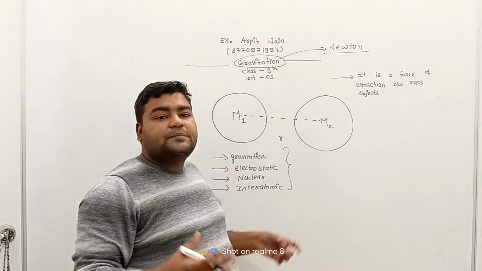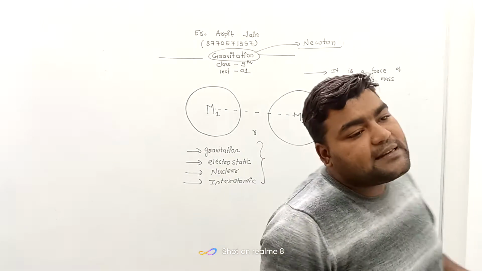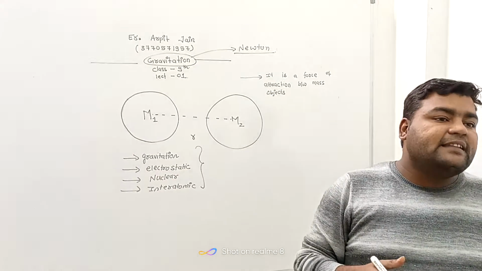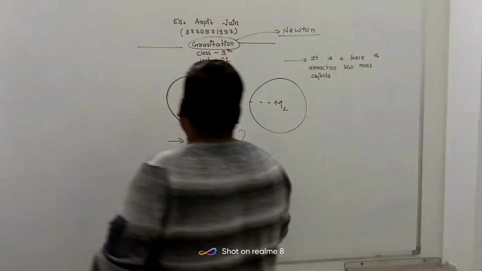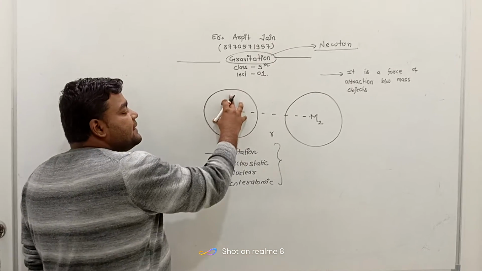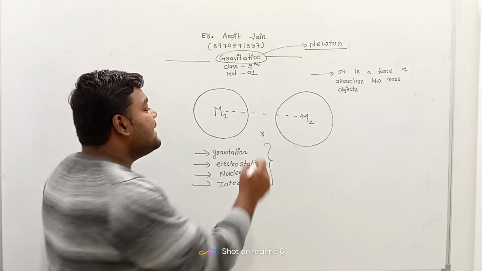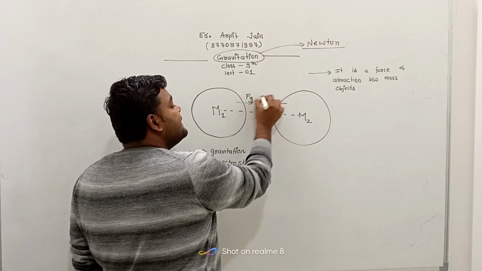This force acts between the mass objects in the universe, means every mass object is attracting other mass objects in its surrounding. So if we have, say, mass object m1 and another object m2, then both these objects are attracting each other with a force of gravitation.